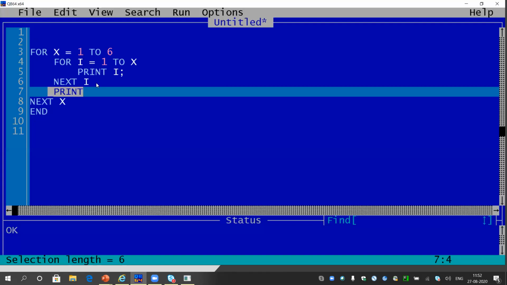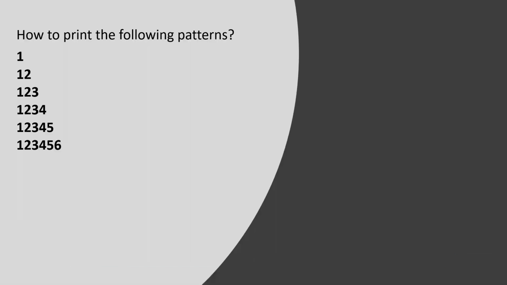But if you are able to understand the logic, if you have started understanding the logic, then I think it is appreciable. Okay, it is very good. Let's see some other problems.